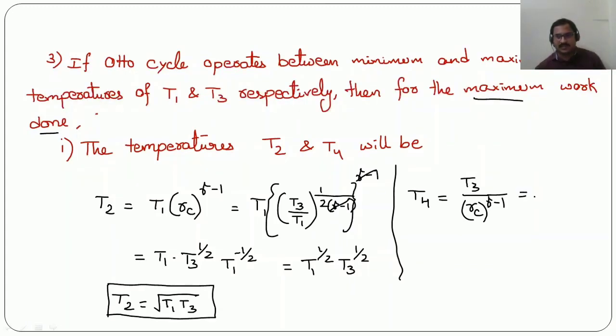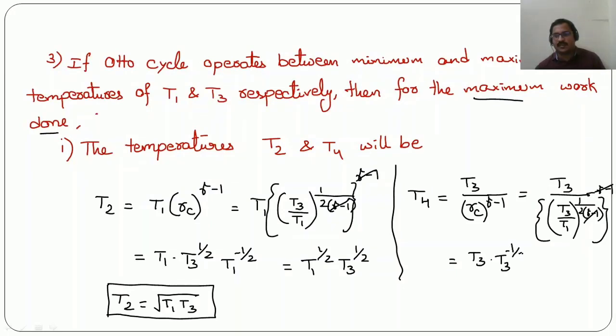So similarly here, if we put RC as RC optimum, T3 by T1 whole to the power 1 by 2 into gamma minus 1, whole power gamma minus 1. So these will get cancelled. We have T3 into T3 power minus 1 by 2, T1 power 1 by 2.